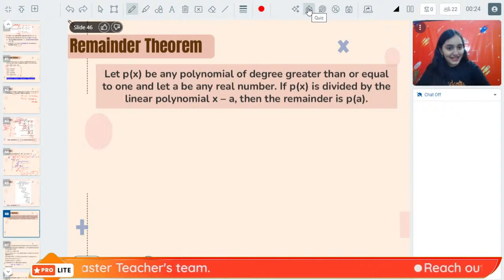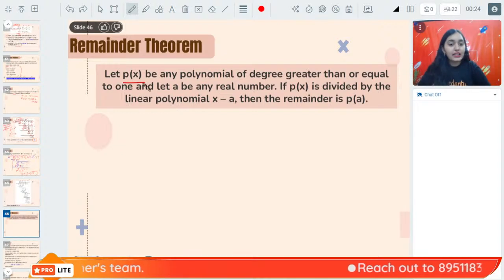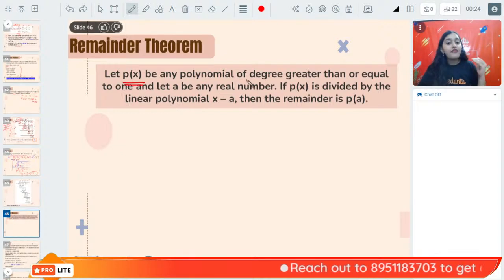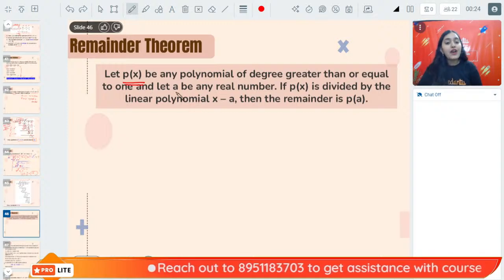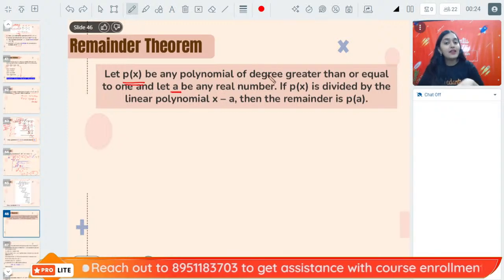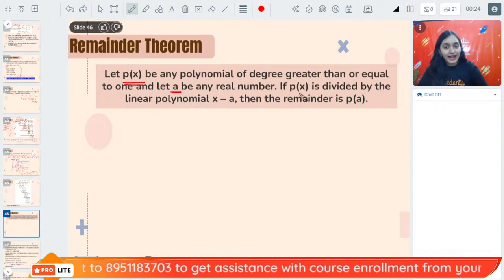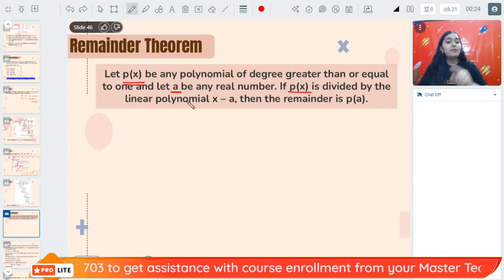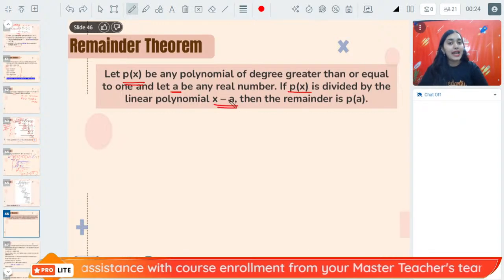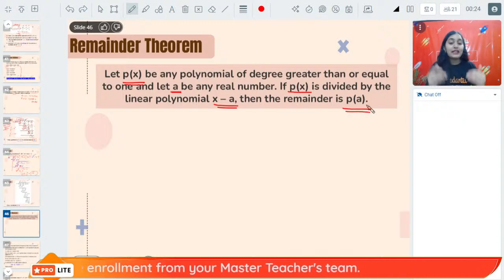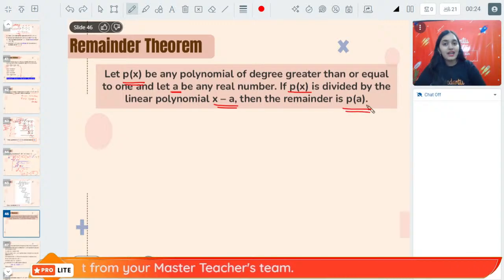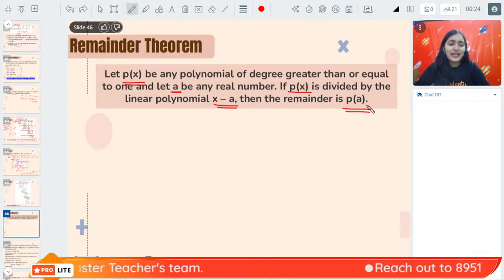It basically says that if you have a polynomial p(x) of any degree greater than or equal to 1, and if you have a as any real number, and if p(x) is divided by the linear polynomial x minus a, then the remainder is p(a). When it is divided by x minus a, the remainder is p(a). Okay? Did you understand it?